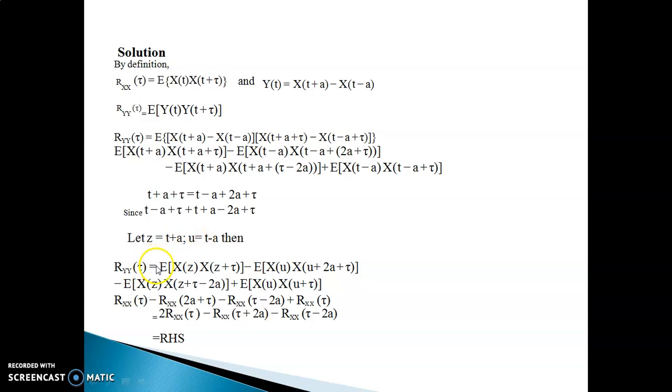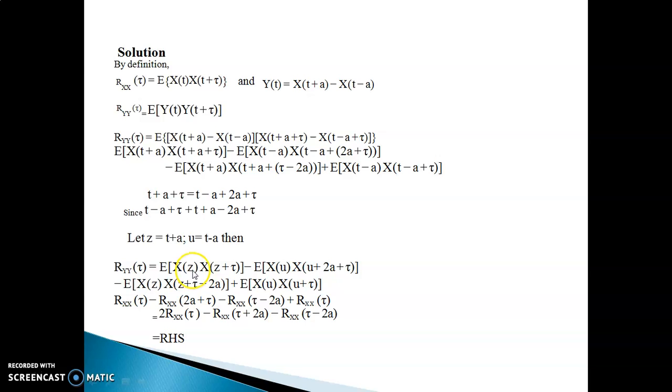Then R_YY(τ) will become equal to expectation of X(z+τ) minus X(u+2a+τ), then expectation of X(z+τ-2a) and X(u+τ).